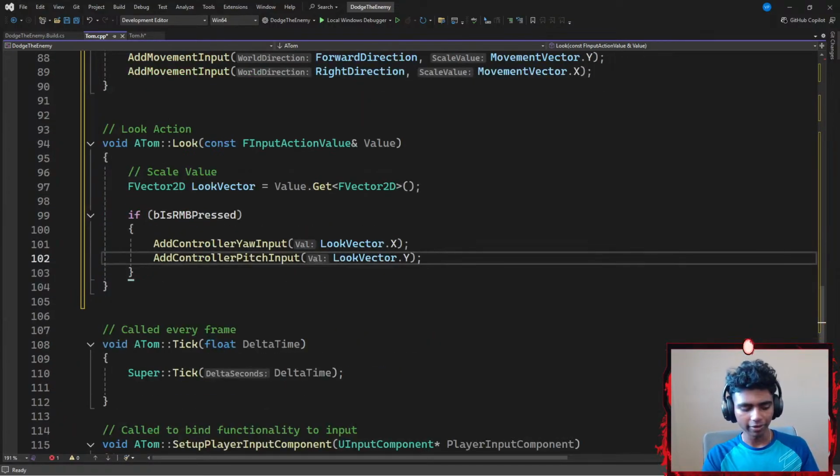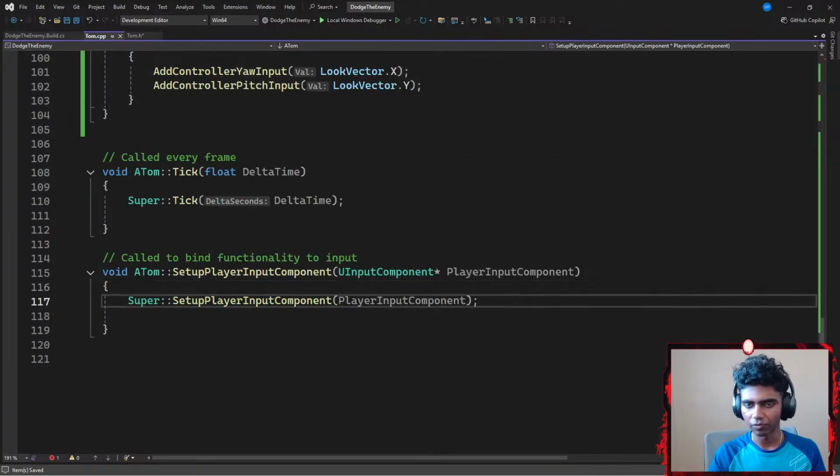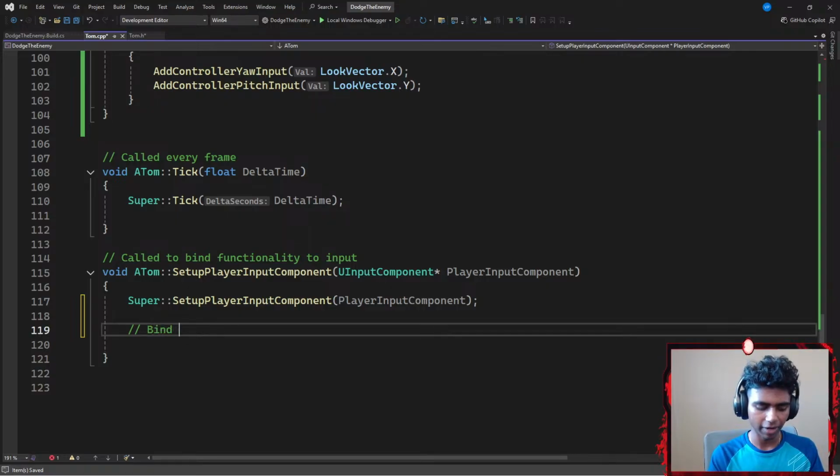And I think that's pretty much it. I'm going to hit Control S to save the code now. Lastly, I'm going to bind everything. Let's bind them real quick. So I'm going to firstly bind my move action.